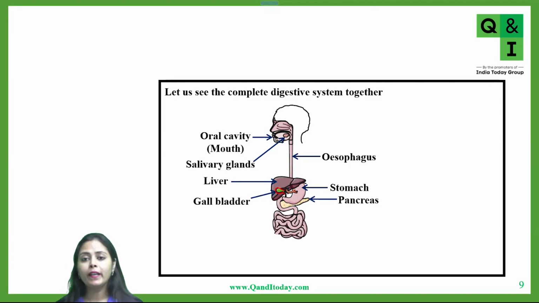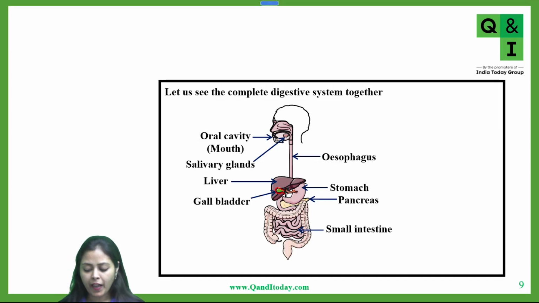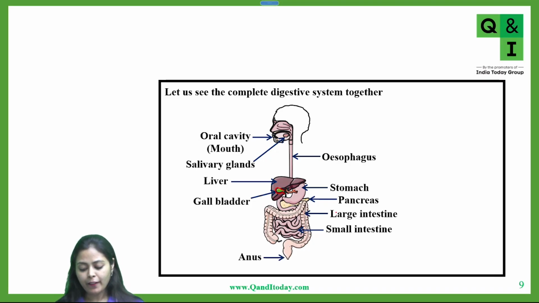Then this small intestine is continuing. The small intestine has three parts: duodenum, jejunum, and ileum. Finally, the small intestine continues into the large intestine. And finally, the large intestine opens into the anus, through which you excrete out the waste. So this is the complete digestive system together.